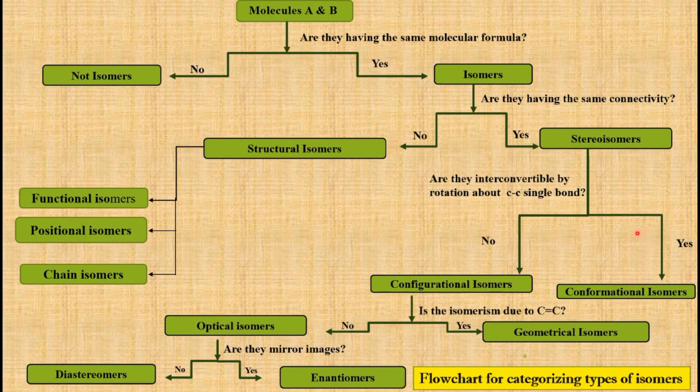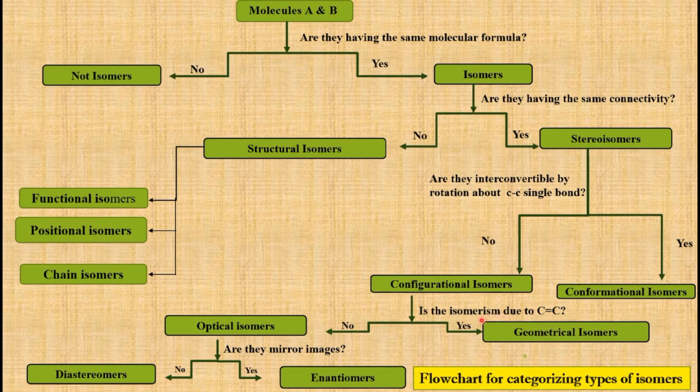If they are not interconvertible by rotation about a carbon-carbon single bond, then they are called configurational isomers. And if the configurational isomerism is due to a restricted rotation about a carbon-carbon double bond, then those isomers are called geometrical isomers.